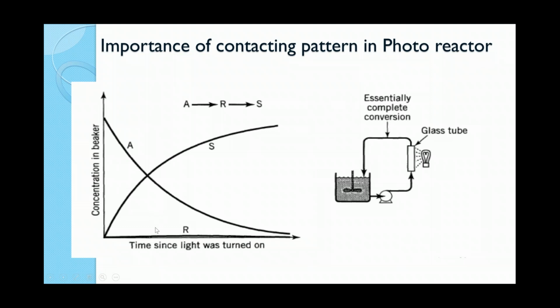So there are more chances that A is converted with exponential decay, but R will be intermittently converted to S. So there are more chances that S conversion will be high. The same material, same series reaction, same reactant, but we find two different products. And this is best used in bactericidal reactions.